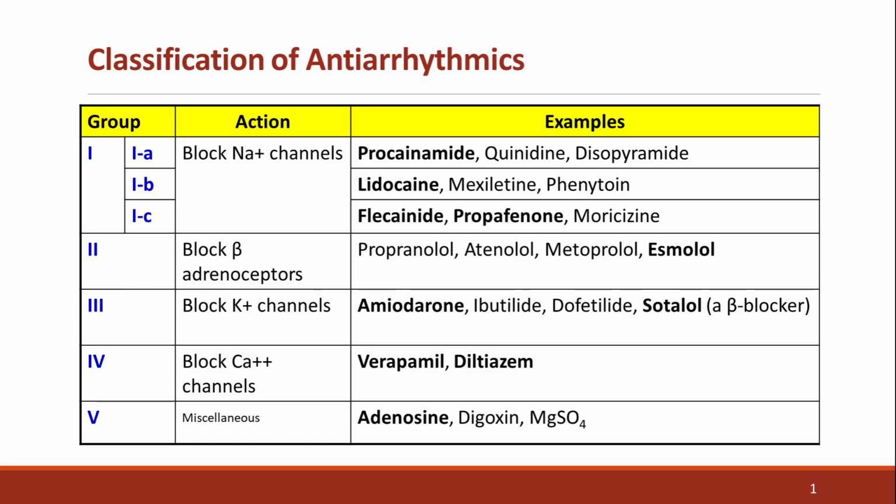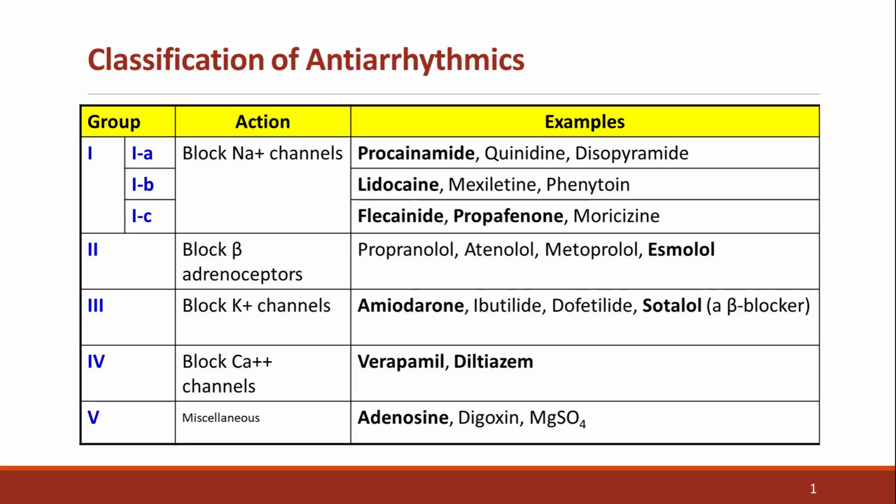Class 2: beta-adrenoceptor blockers. Examples: propranolol, atenolol, metoprolol, esmolol. They reduce sympathetic drive, slowing SA and AV nodal conduction. Class 3: potassium channel blockers. Examples: amiodarone, ibutilide, dofetilide, sotalol. Sotalol, although a beta blocker, is classified here due to its dominant potassium blocking effect.